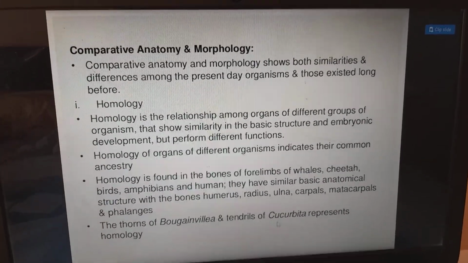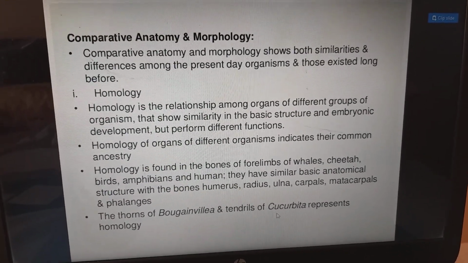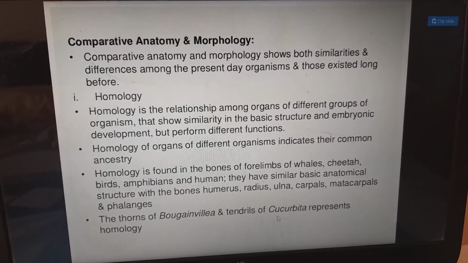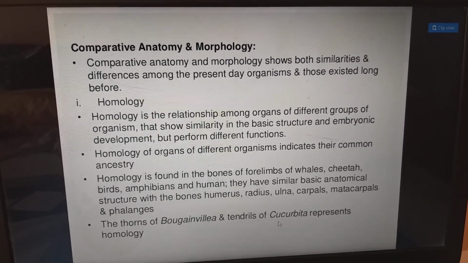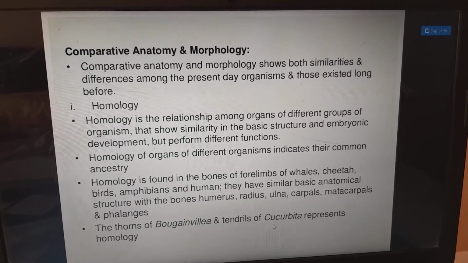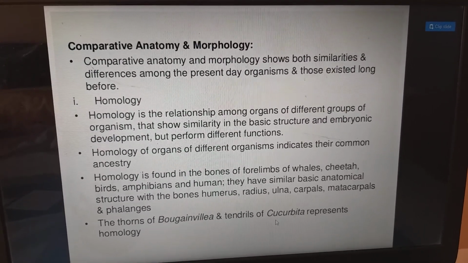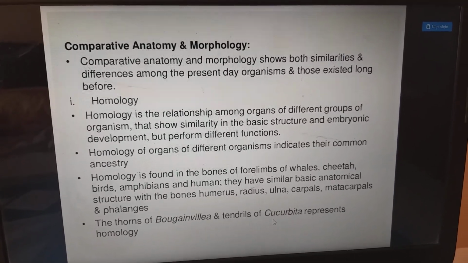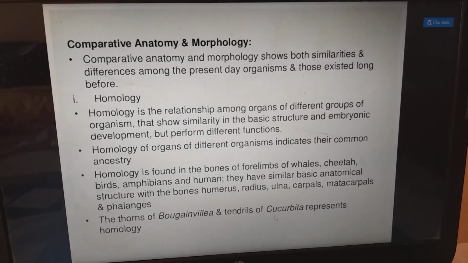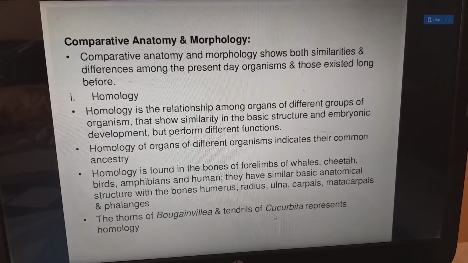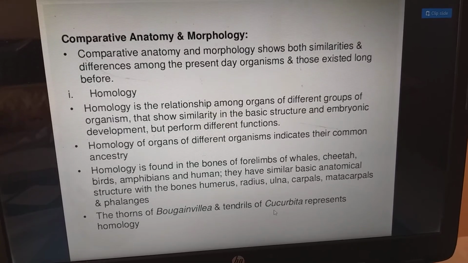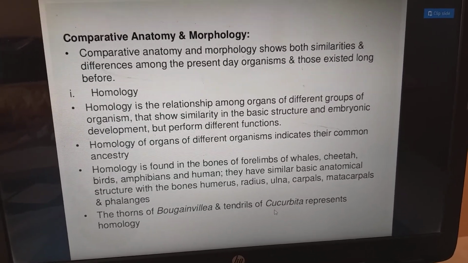Only during the embryonic period can we see these gill slits. Comparative anatomy and morphology. Comparative anatomy and morphology shows both similarities and differences among the present day organisms and those existed long before. For example, homology. Homology is the relationship among organs of different groups of organisms that shows similarity in the basic structure and embryonic development but perform different functions. Homology of organs of different organisms indicates their common ancestry.